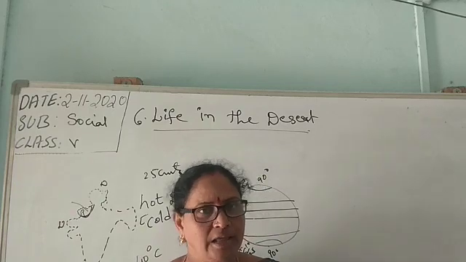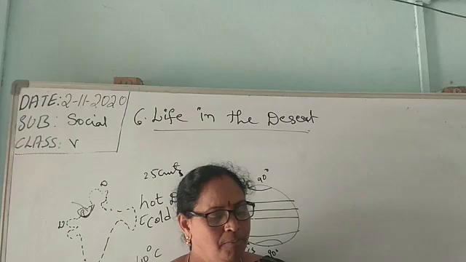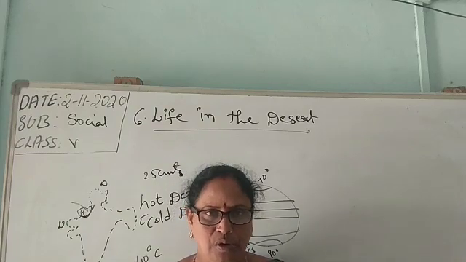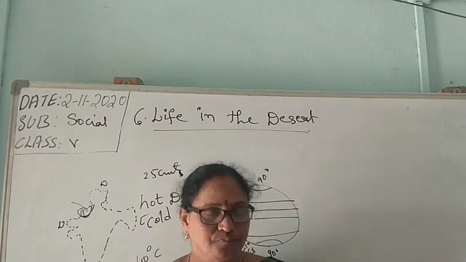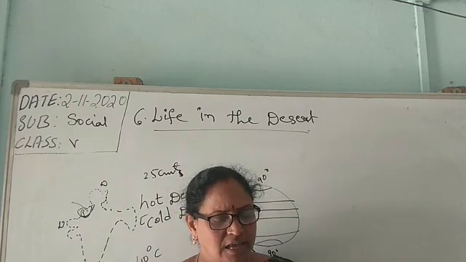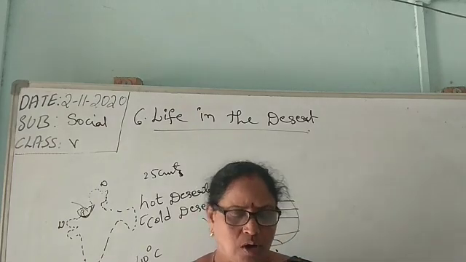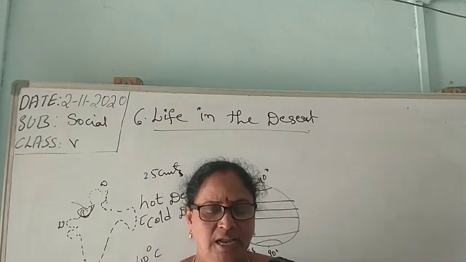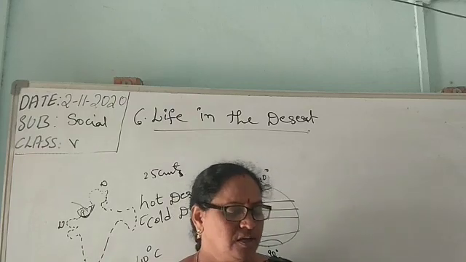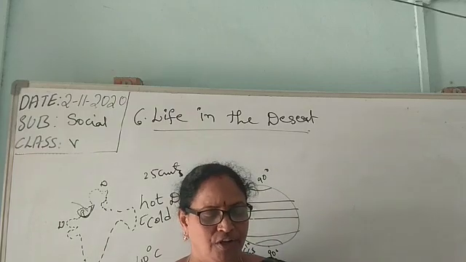And what is the animal life in this area? Many types of animals and insects are found in the desert. Wild animals like hyenas, foxes, gerbils, hedgehogs. Insects such as scorpions, spiders are found here.